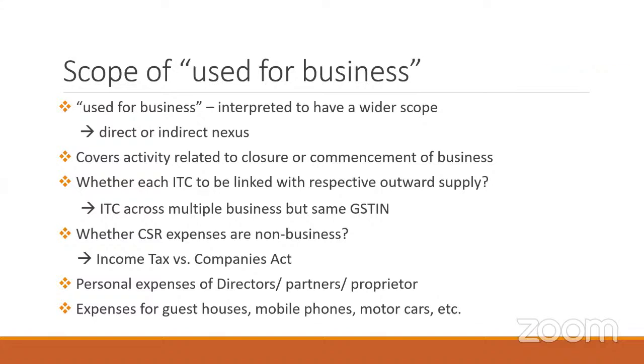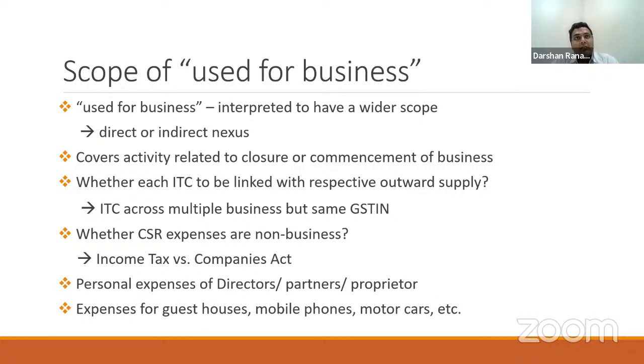Whether it is used for business, whether it is required for business or not, it depends on a case to case basis. There have been decisions where it has been specifically held that the term used for business means direct or indirect nexus with the business. The procurement of your goods or services should have a direct or indirect nexus with your normal business activity.